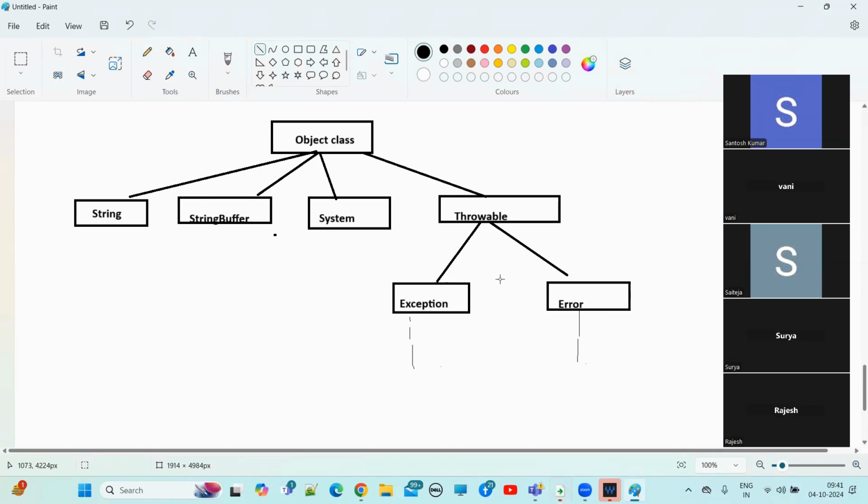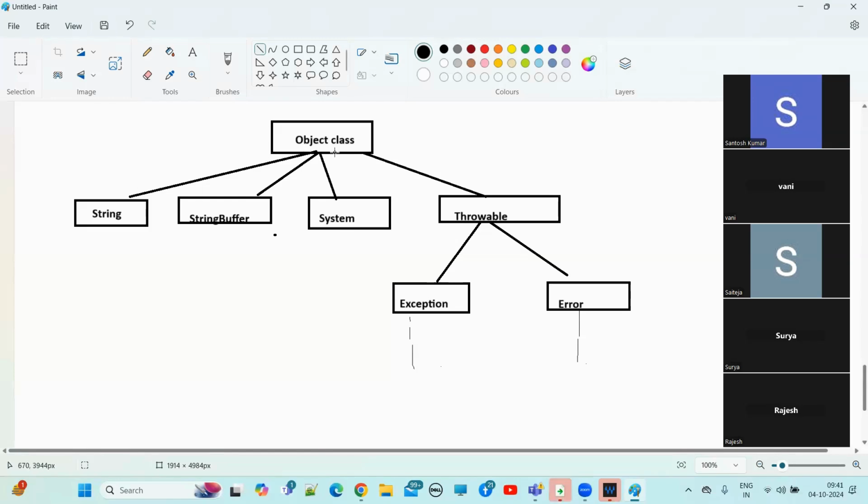So why did the Java people create the Object class? Here the class name itself is Object. In Java, we have two classes: the Object class, where the class name itself is Object, and one more class, where the class name itself is Class. I hope you already know this, right? In Java we have two classes, the Object class and the Class class. Clear?